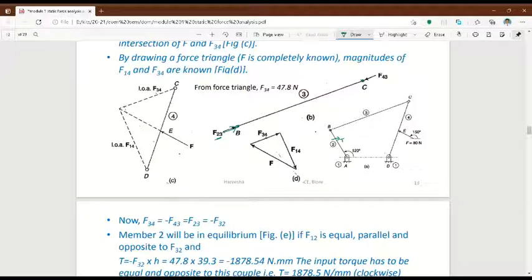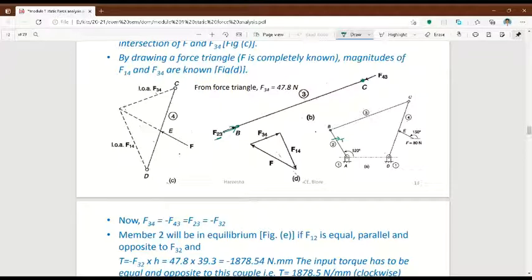You can ask me, sir, why not write this as F32? Yes, surely we can write, but there is a common convention. You have to write 2, 3. On C also a force will be there, opposite to 2, 3, and since point C is between 3 and 4, I am giving the name as 4, 3. Okay, 4, 3.